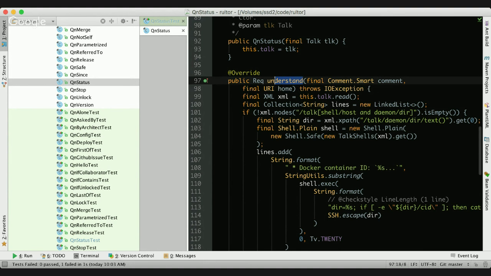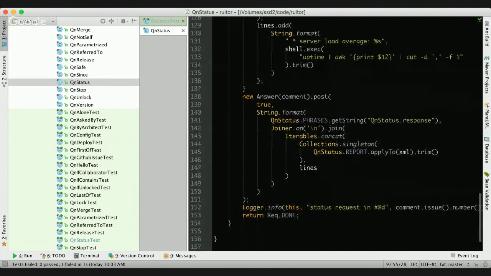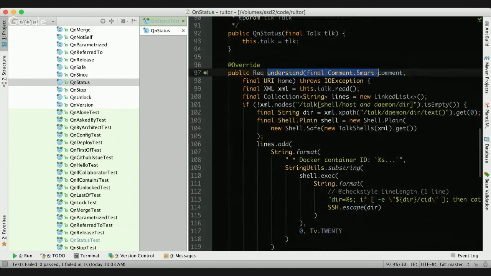So in this Rulter, somewhere inside, somebody will call this method, pass a comment just posted on GitHub, and this method will process this comment somehow and post an answer. It says, okay, I got your comment, I got what you just said, and here's my answer. This is a production class. It will do something, build something, and post. It doesn't really matter. What matters is that the parameter of this method has to be a comment from GitHub.